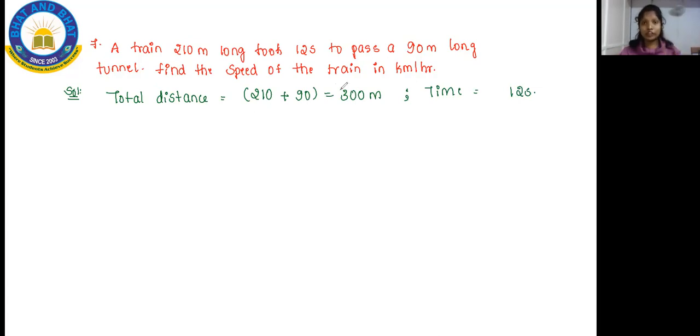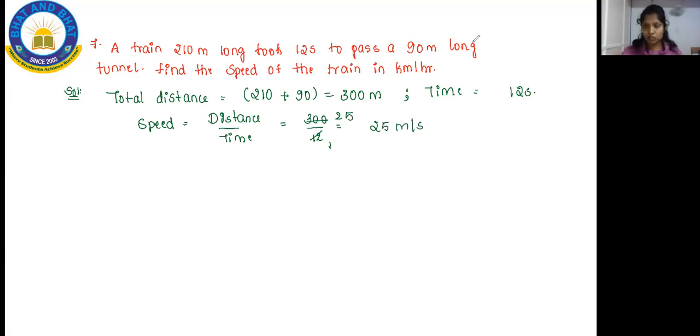There is another way to do it. Here the seconds have been given. Ma'am, how to do this? I'm going to teach you. Listen carefully. Since we have to find the speed, go with the formula: speed is equal to distance divided by time. Here the distance is 300 and the time is 12. When I substitute, 12 ones are 12, 12 twos are 24, 12 fives are 60, so I got 25 meter per second. Because here I have meters and here seconds, I will consider that together as meter per second.